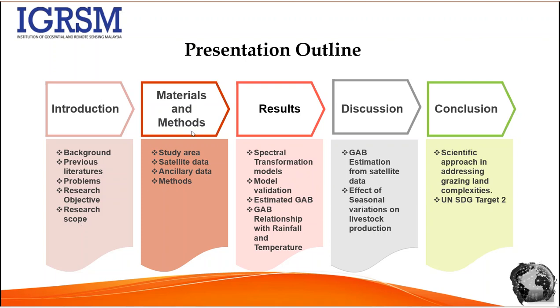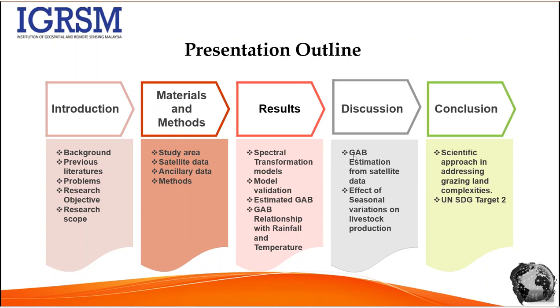The materials and method will center on the study area first, then the satellite data I use, as well as the ancillary data, and then the methods I adopted. In the results, I will talk about the spectral transformation model results, then how I validate those models, then the estimated grass biomass I get, and then the grass above ground biomass relationship with temperature and rainfall.